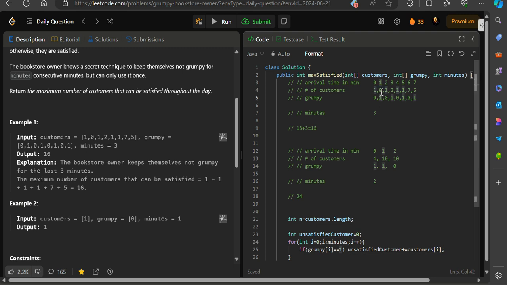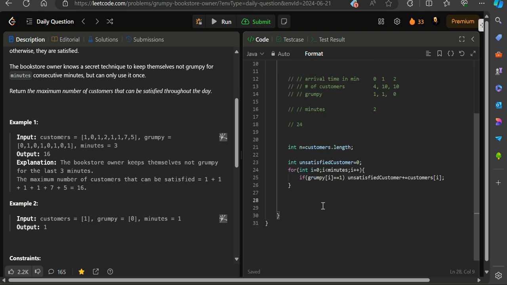But there were zero customers, so no customer in this portion was unsatisfied, so it will be 0. And for this array, the sliding window was of size 2, and at both of these time instants, the book owner was unhappy, and the total number of unsatisfied customers will be 14, so the result will be 14. So now I need to find the maximum unsatisfied customers.